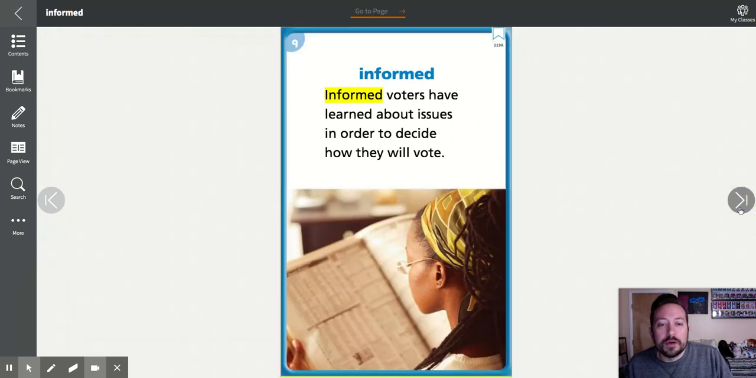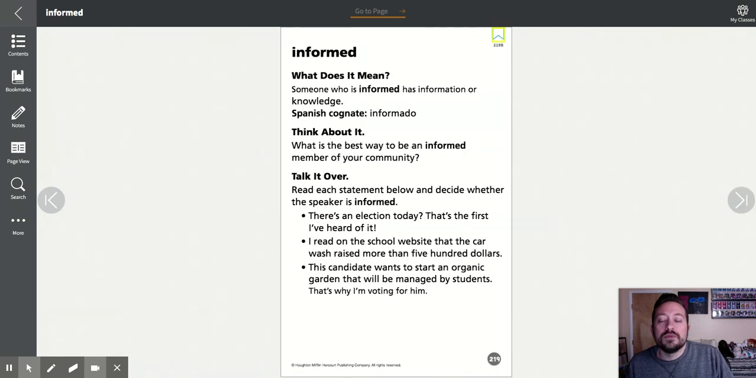Number 9, informed. Informed voters have learned about issues in order to decide how they will vote. Someone who is informed has a lot of information or knowledge. Before I decide to buy a new car, I want to be informed about that car. I want to know the details of it, how much it costs, what the gas mileage is like, how it compares to other cars. Because if I have information and I'm informed, I can make the best decision for me because I have all the information. So being informed just means you have information and knowledge on a topic.